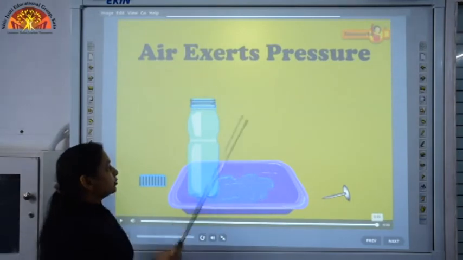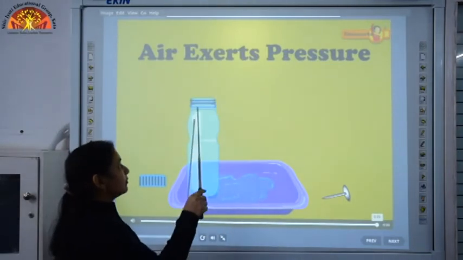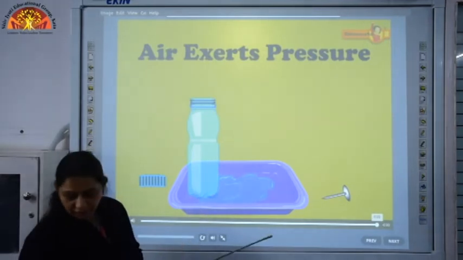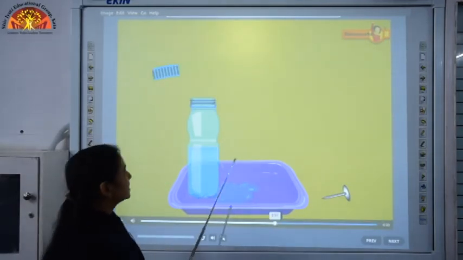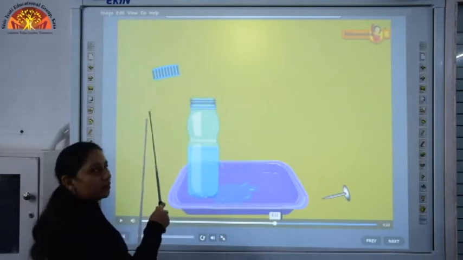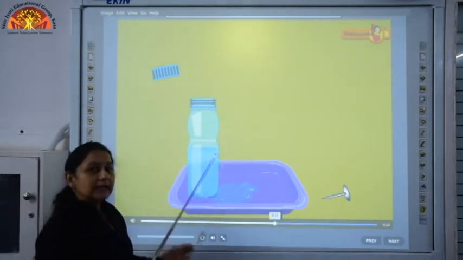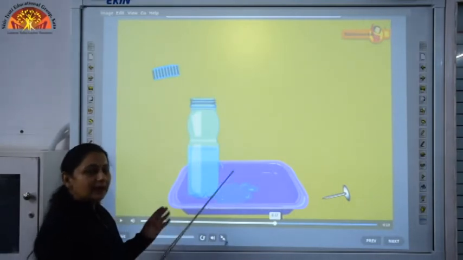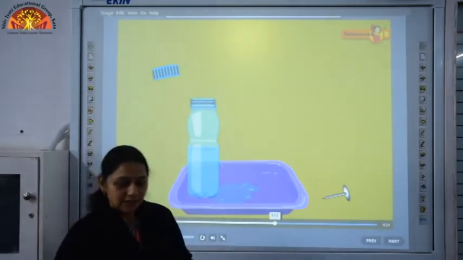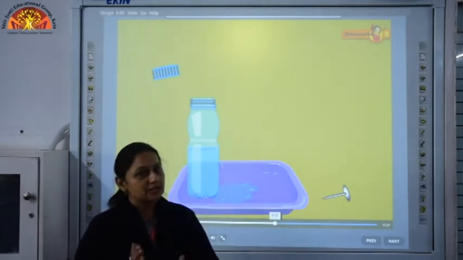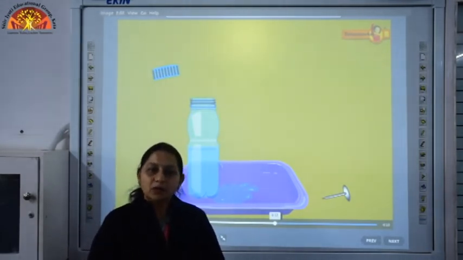Like when you have a bottle over here, when you make a hole in it, you find that when the cap is in the open position, the liquid flows out with greater speed. This property of water can be better understood with the help of an activity. Children, you can perform it at home too.